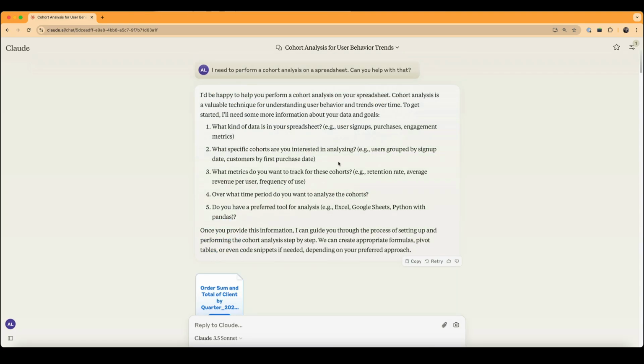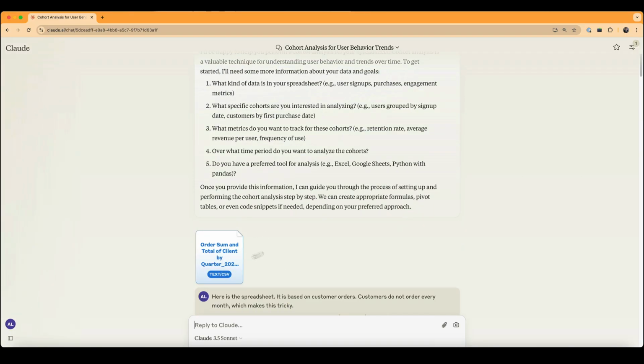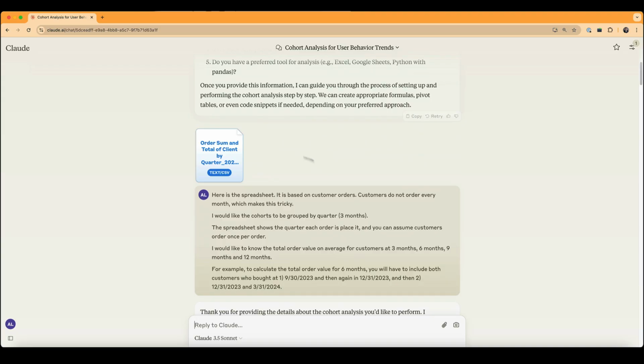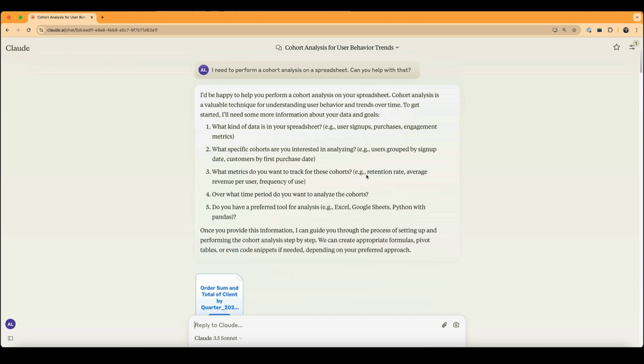with the AI a little while ago. And this one was on doing cohort analysis for a client. So I've said I need to perform a cohort analysis on a spreadsheet. And you'll notice that this is me making a mistake. I didn't actually provide the context at all. I just simply provided the spreadsheet. I will not open this because it actually has client information in it, so I don't want to expose that. And let's look at what happens.